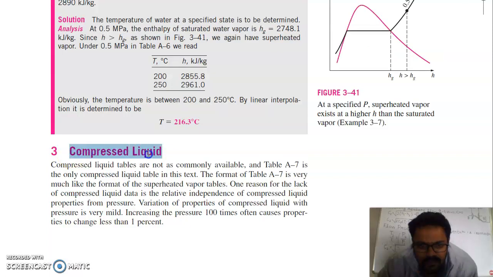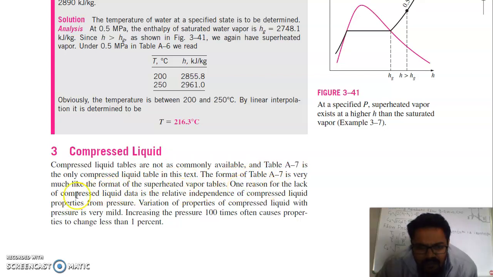So next is compressed liquid, because during a power plant cycle, like the Rankine cycle, or even refrigeration, we have to compress the liquid, so we must know the properties of liquid. Compressed liquid tables are not commonly available. The only compressed liquid table available is A7.